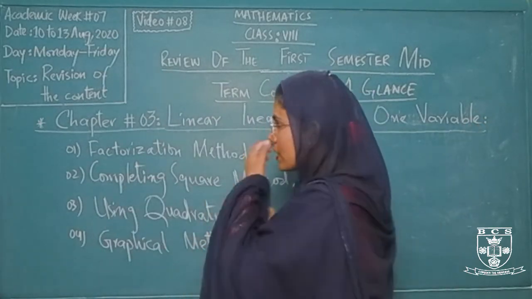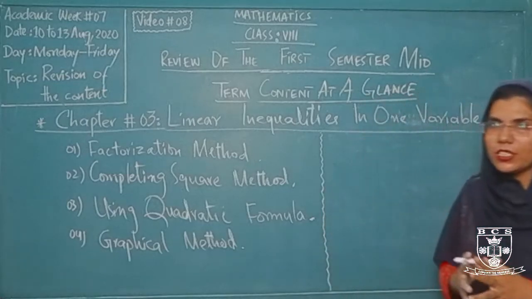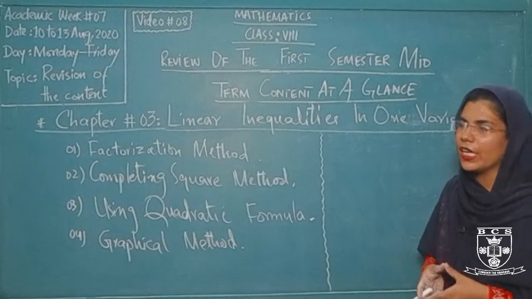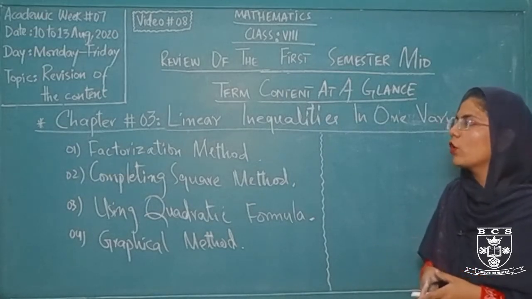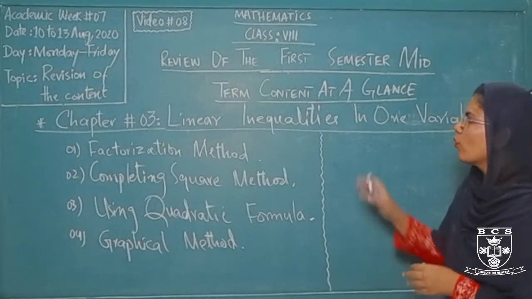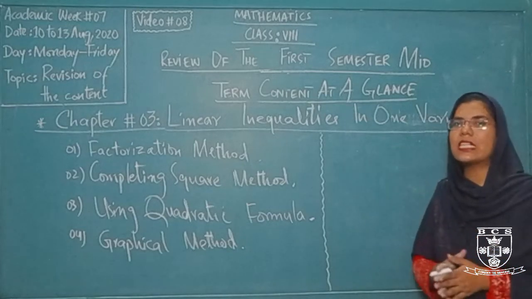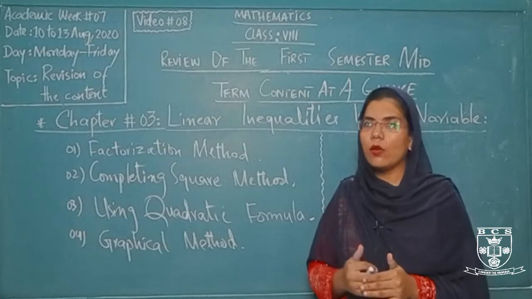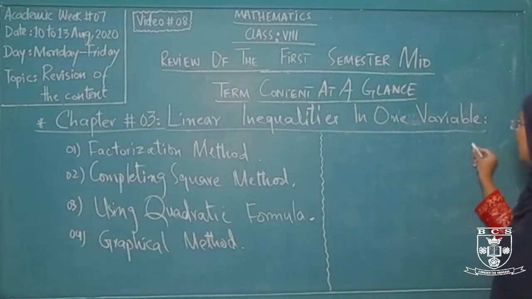As we have discussed, what is an equation? An equation is just a mathematical statement that is showing equality between the left hand side and the right hand side of that particular statement. So what are inequalities? Inequalities are the reverse or the opposites of equalities, and inequalities means that we have a diagonal line on this particular sign.